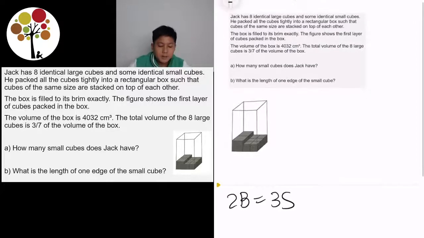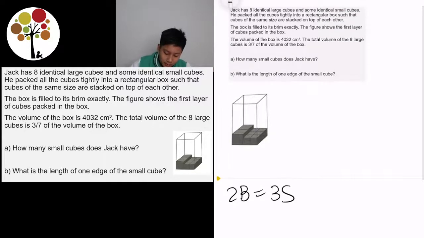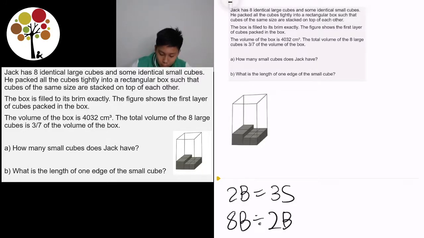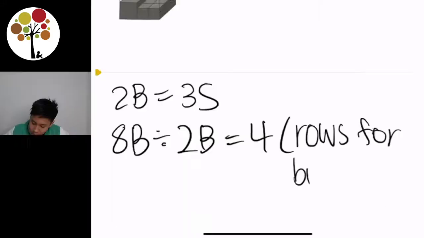In the question they mentioned that we have 8 large cubes, and since they show 2 large cubes on the first row, we can take 8 big cubes divided by 2 big cubes to find the number of rows, which is equal to 4 rows. So 4 rows for big cubes.